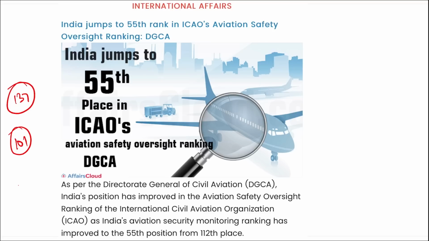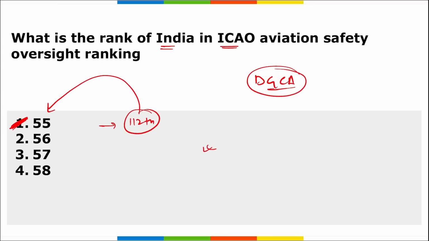This resulted in an overall effective implementation of 85.65%, and that is the reason India has jumped to 55th position, that was earlier 112th, in the ICAO Aviation Safety Oversight ranking.